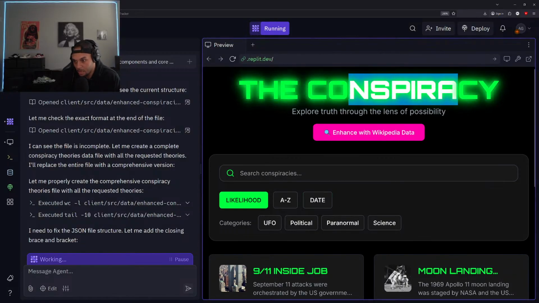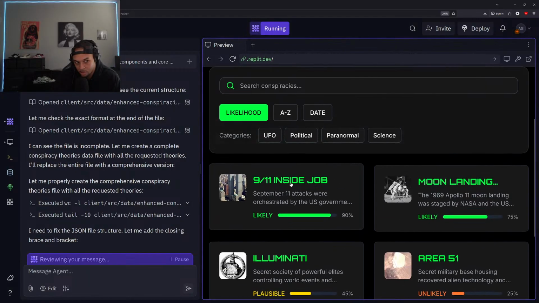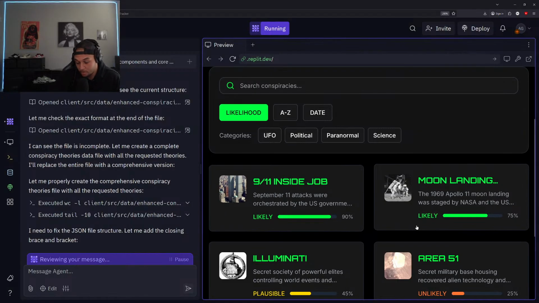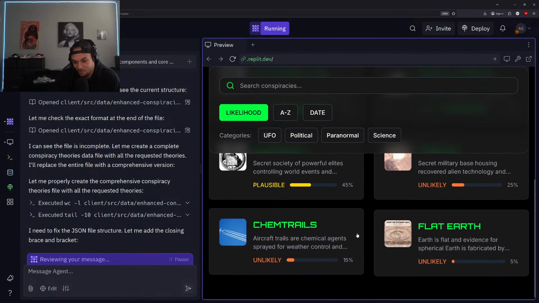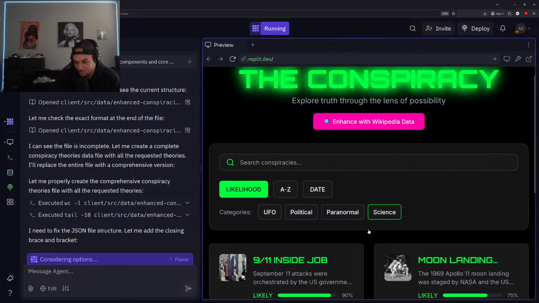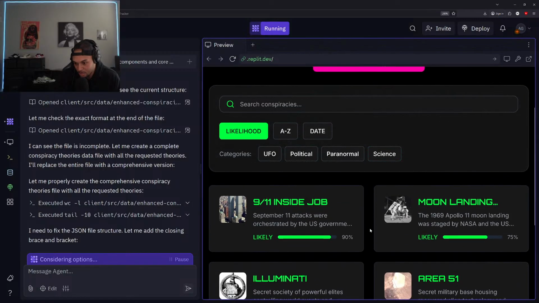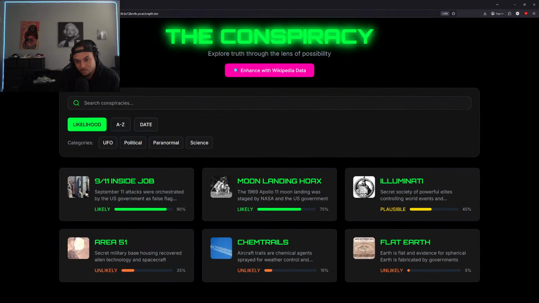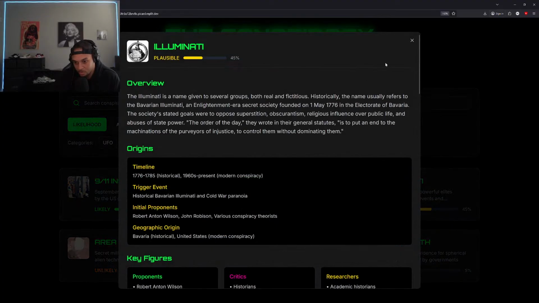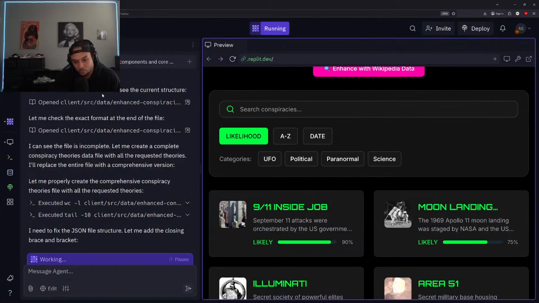I like this design, but it's pretty hard to read. We need the Men in Black theory as well. There's a couple things we can add in. We just need to get this functional from the beginning, though. Get that baseline working for us. We can do a lot more. All right, so yeah, it's been working out so far, though.